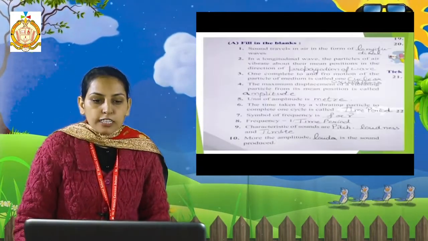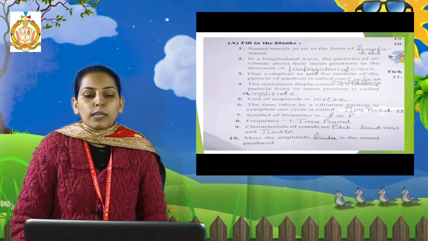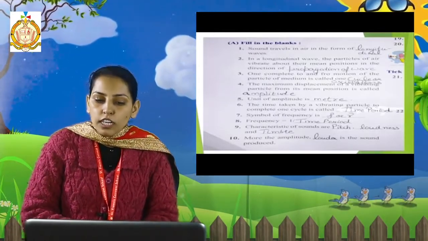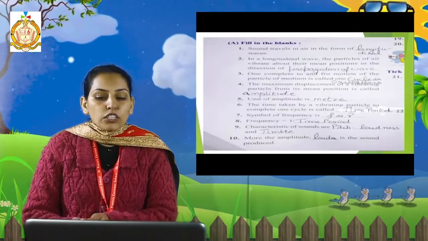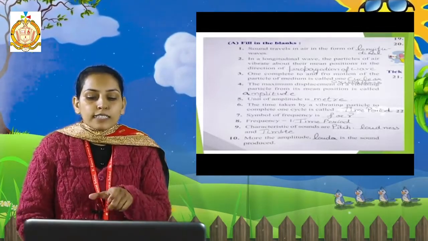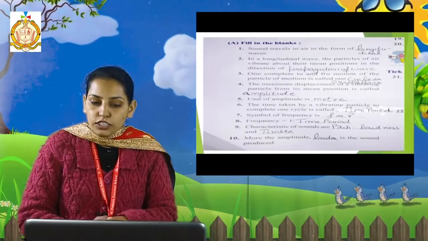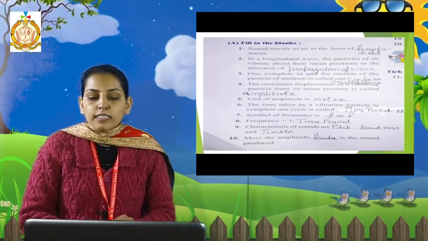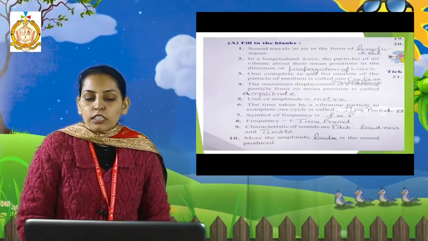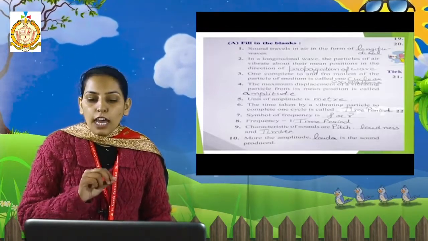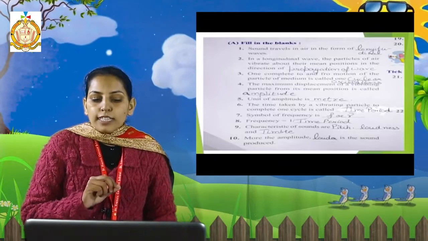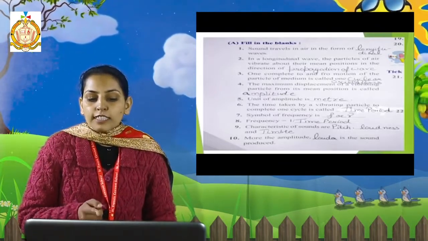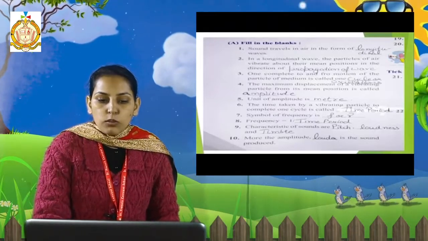Next students, let's do the exercise. First of all, fill in the blanks. Sound travels in air in the form of longitudinal waves. Second is propagation of wave. Third is cycles and oscillations. Fourth one is amplitude. Fifth, meter. Sixth, time period. Seventh, frequency denoted by f and nu. Next, frequency is equal to 1 upon time period. Ninth is timbre and the tenth is louder.